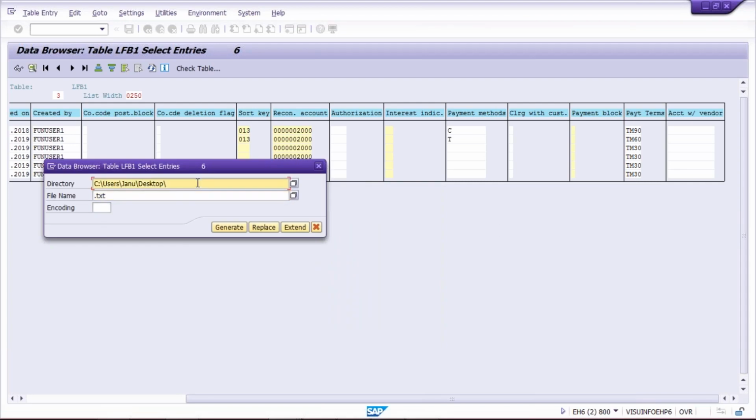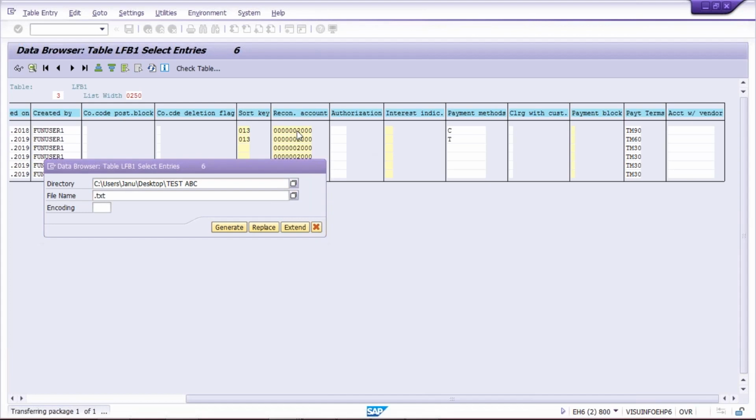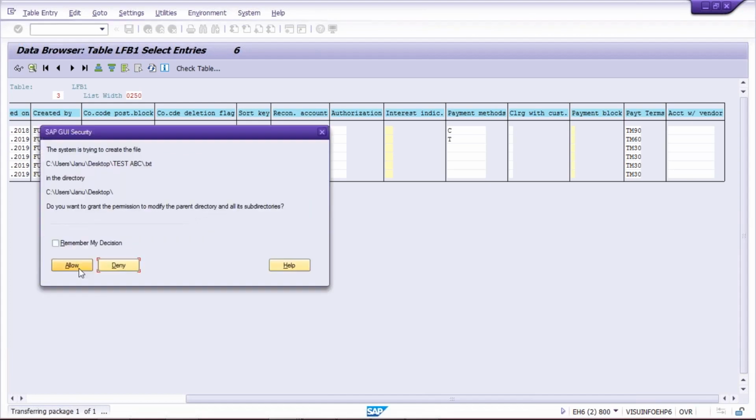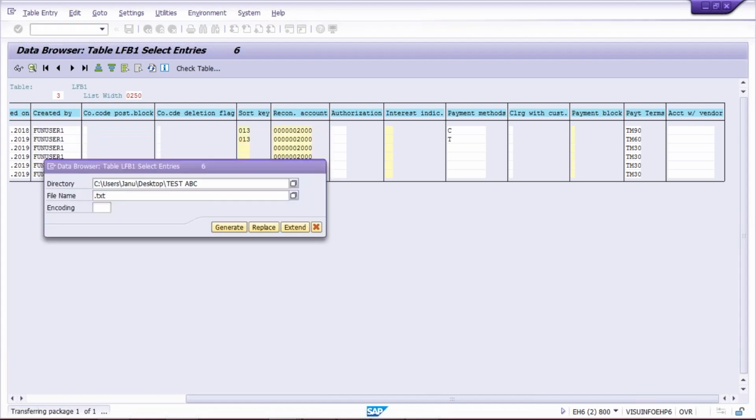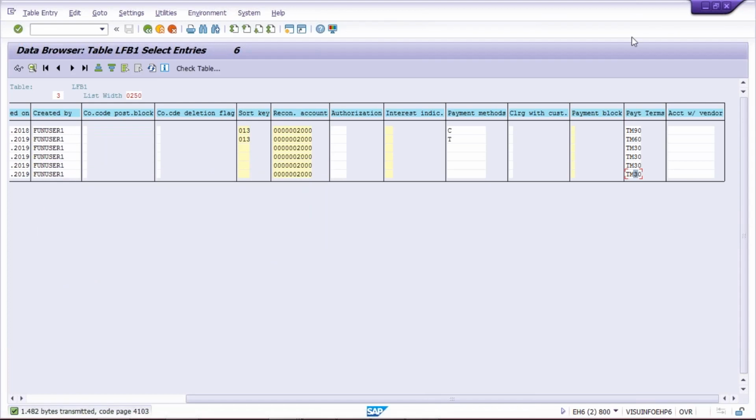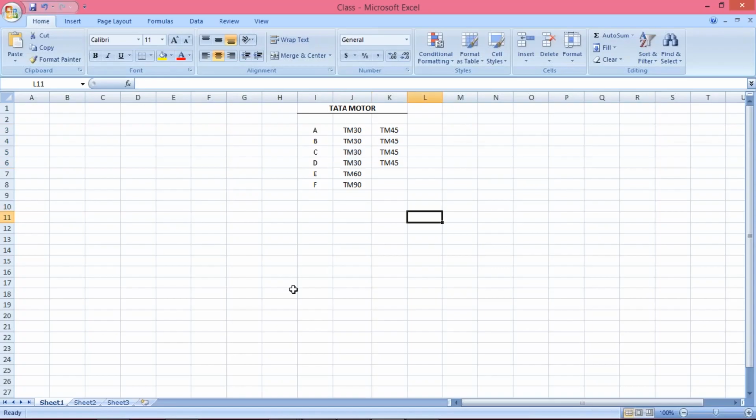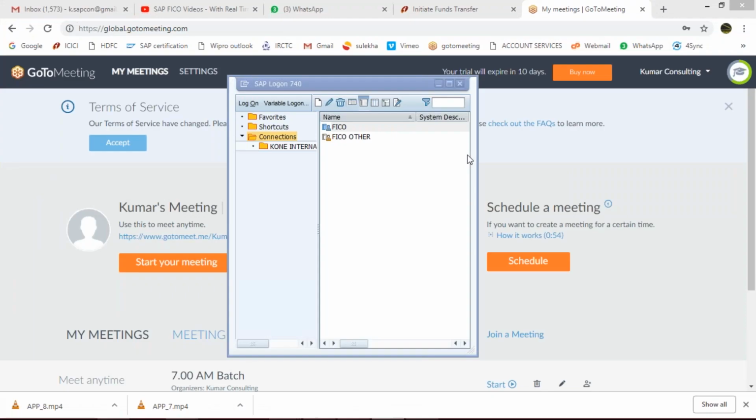Keep on desktop and give file name test abc and click on generate. So we are going to generate the list here. Allow. Okay, this is what is being used by almost everyone, whether it is an end user or consultants.